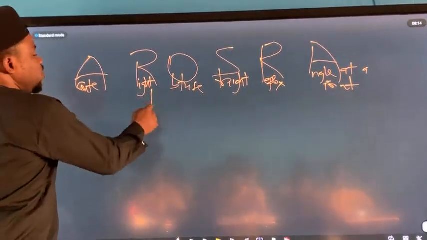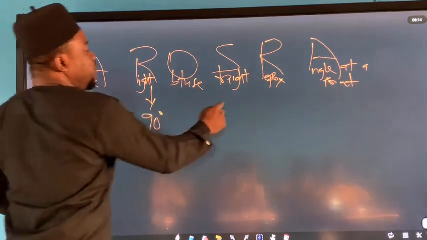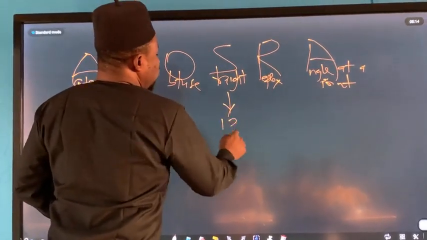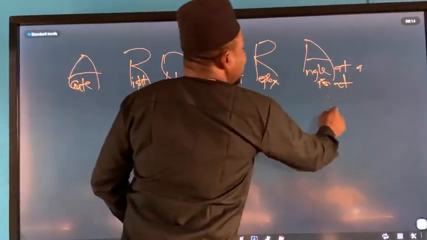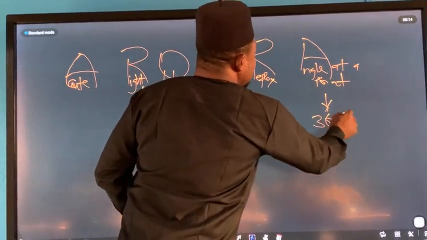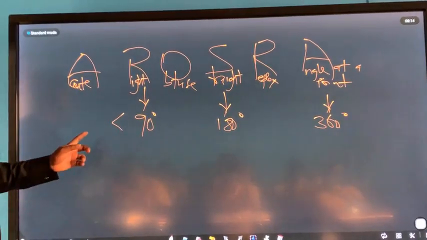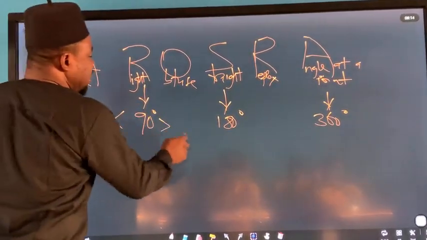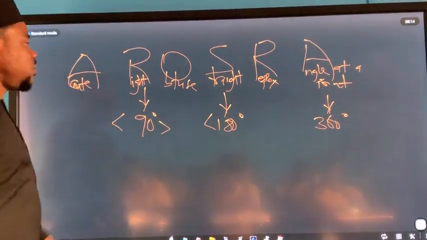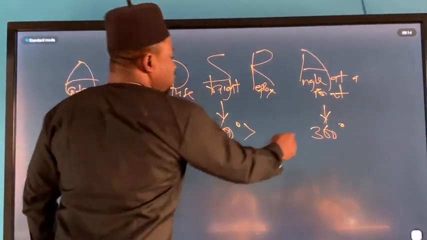If it is right, it is 90 degrees. If it is a straight line or straight angle, it is 180 degrees. If it is angle about a point, it is 360 degrees. Right? What is acute? Acute is less than 90. Obtuse is greater than 90, but less than 180. Reflex is greater than 180, but less than 360.